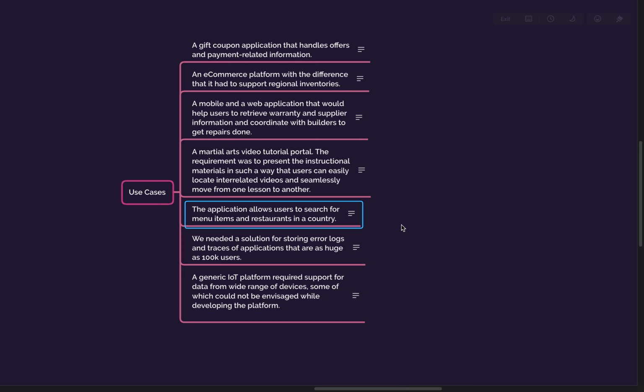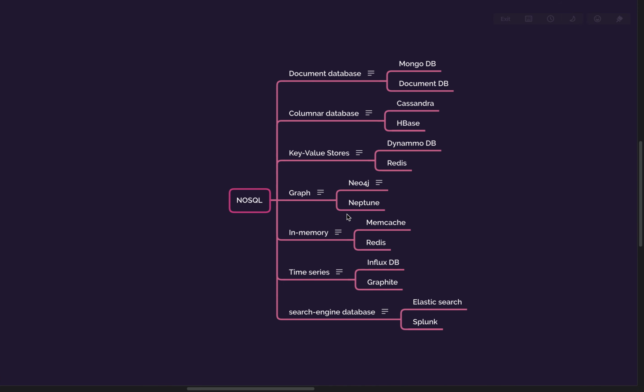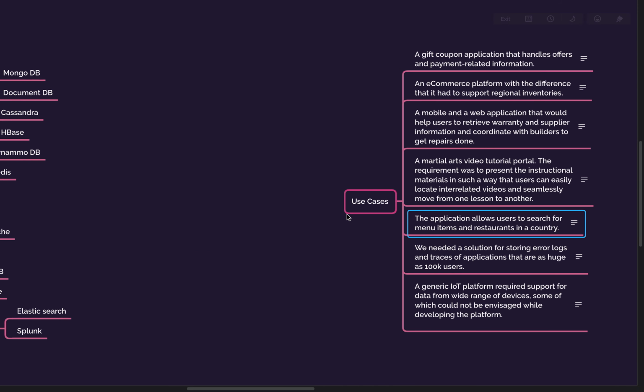So we are talking about 1 million to 10 million menu items that you can search against. All these kinds of searches are optimized by a search engine database. You can use Elasticsearch. You can also use Splunk.